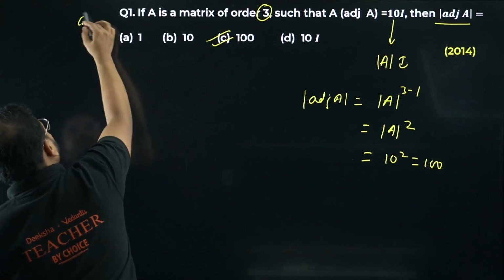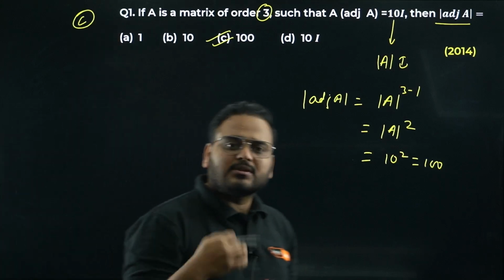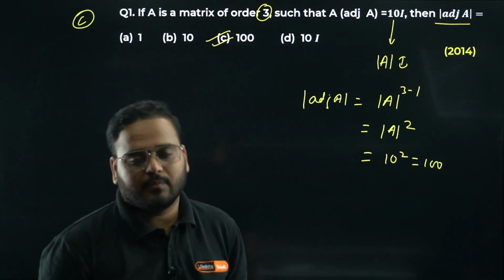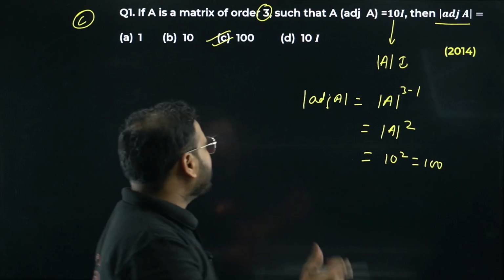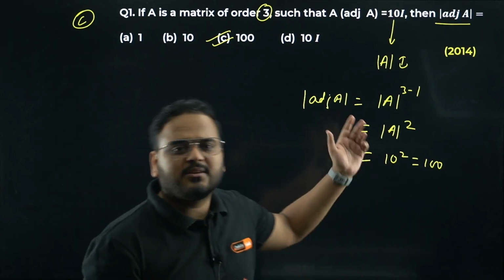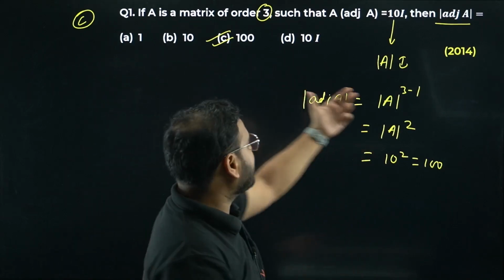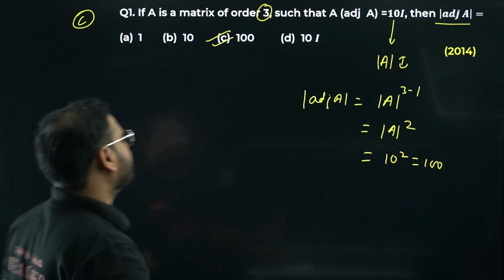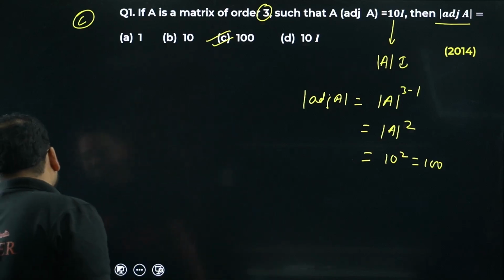Please check. We'll quickly solve all these 30 questions. It will not take much of your time because it's a very simple chapter. You can see here question number 1, 2014 paper, such a simple problem. If you know the property, you get this within 10 seconds.